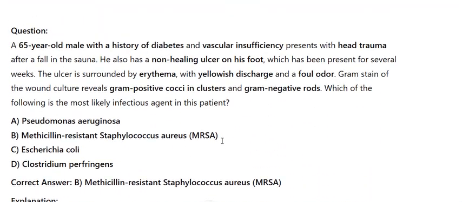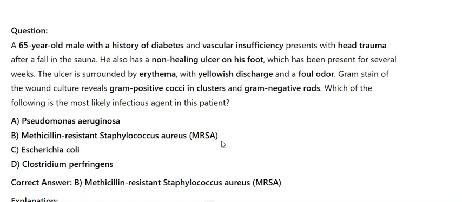Here's a Puerto Rico medical revalidation style question related to a patient with head trauma, non-healing ulcer, and diabetes-related vascular insufficiency. Question: a 65-year-old male with a history of diabetes and vascular insufficiency presents with head trauma after a fall in the sauna. He also has a non-healing ulcer on his foot, which has been present for several weeks.